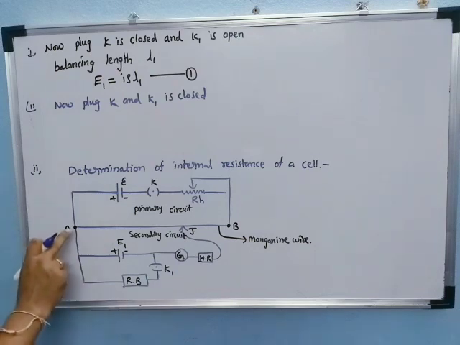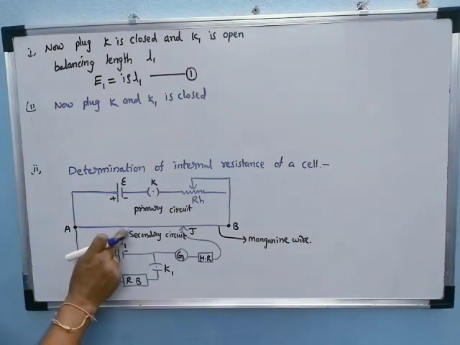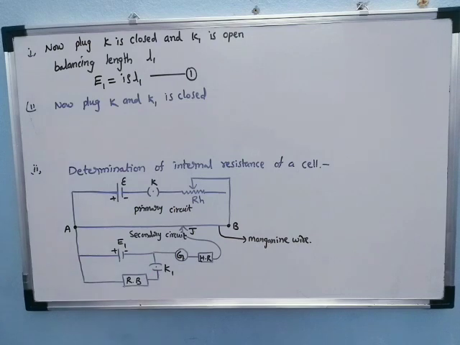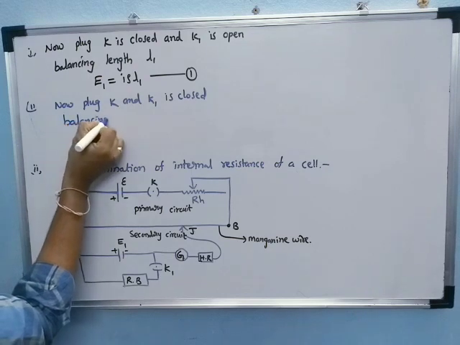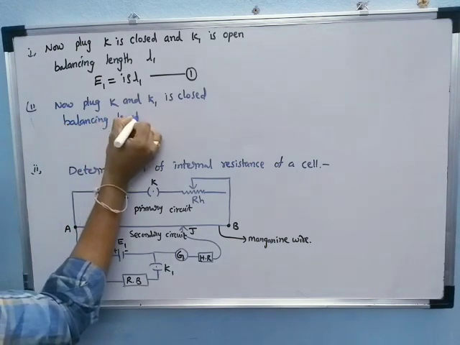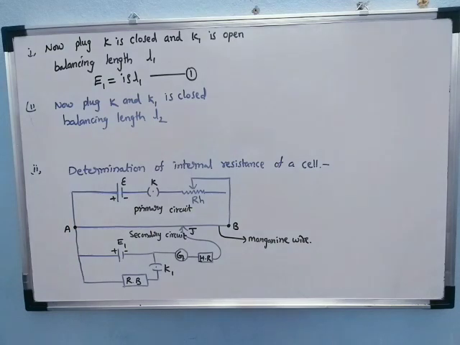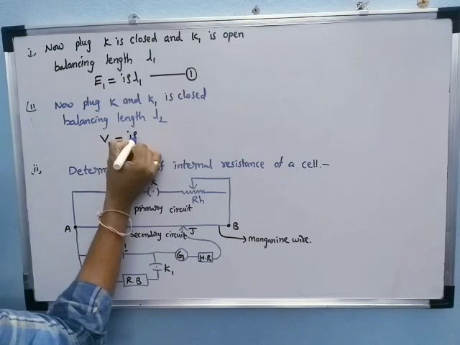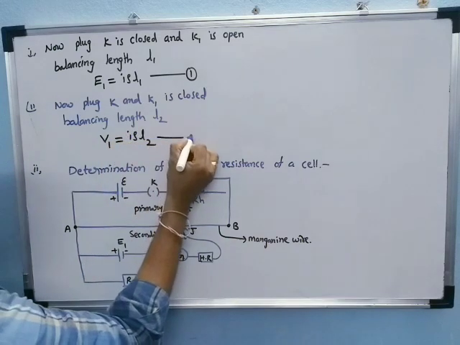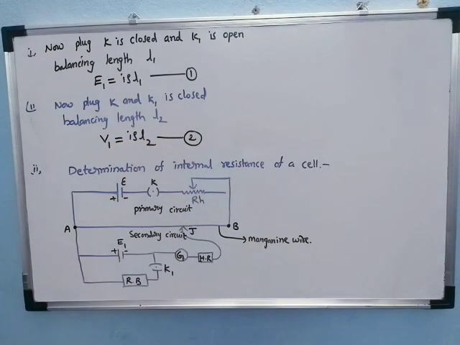The jockey always starts at the A point and is pressed at various points. At a certain position, the galvanometer shows null deflection. That balancing length is considered L2. Now, when current passes through the resistance box, the potential difference produced is V1, which is equal to I rho L2. This is equation number 2.